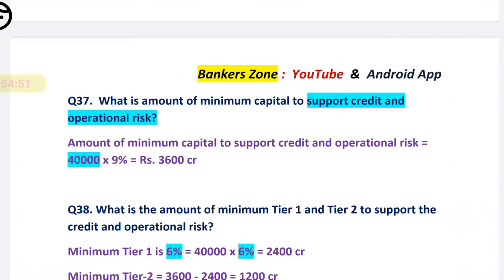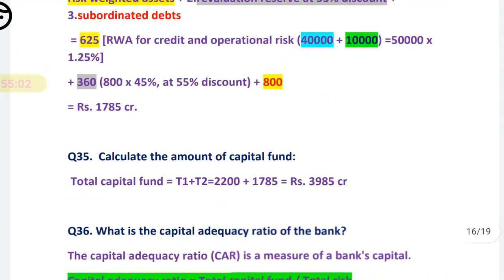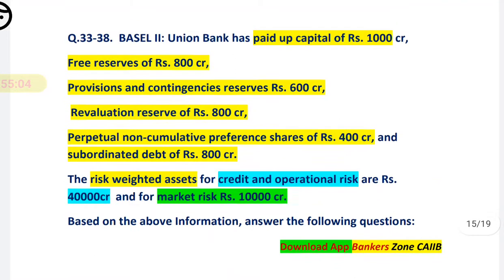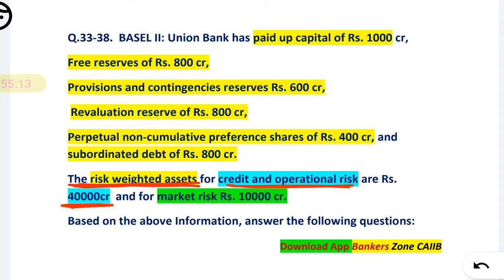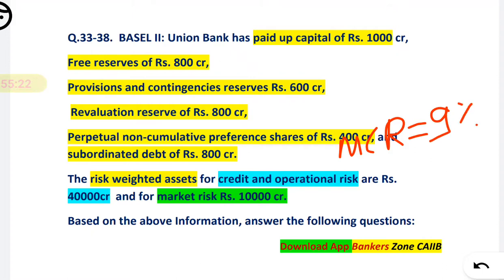Okay, now see the next question based on the same. What is the amount of minimum capital to support the credit and the operational risk? So friends, see what they have given in the question. Come to the question again. We have to find the minimum capital required for the credit and operational. See, the RWA, that is the risk weighted asset, of credit and operational together they have given 40,000 CR. And how to find the minimum capital requirement? In India, as per the RBI, it is 9%. For what?